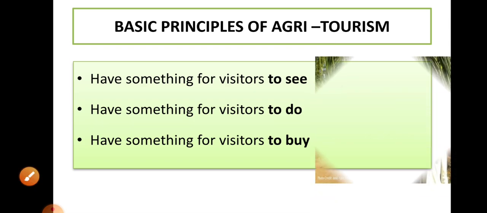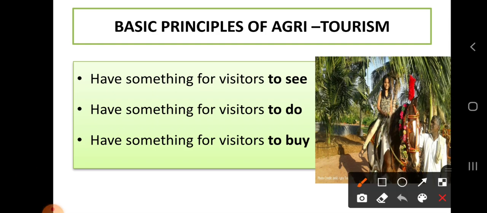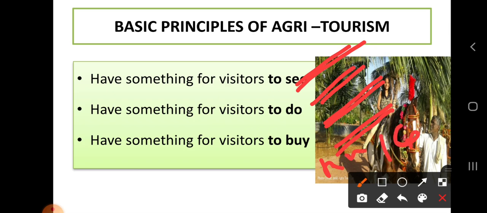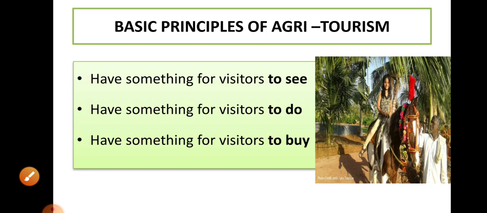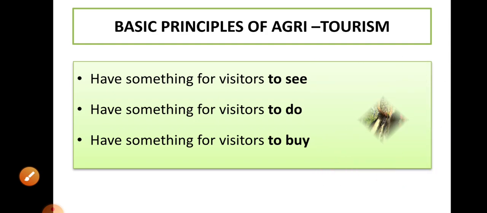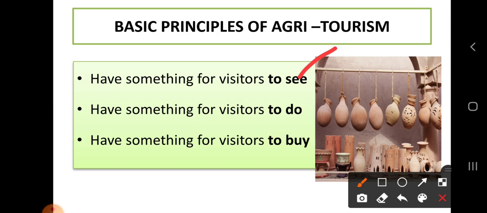Then there should be something to do, for activities like horse riding, bullock cart riding, tractor riding, and performing various agricultural operations like harvesting, sowing, grading and other things. Then there should be something to buy for visitors, like rural handicrafts, rural foods, farm fresh produce and organic produce. So agrotourism or agritourism works on these three principles.